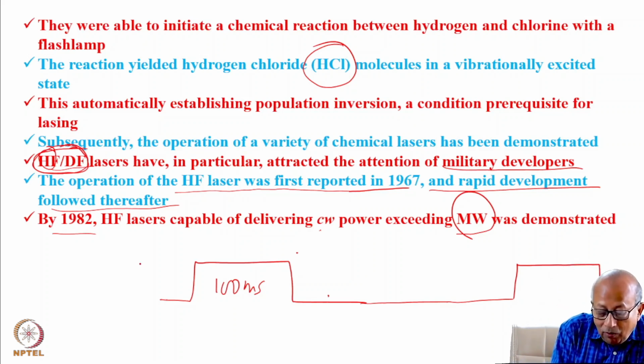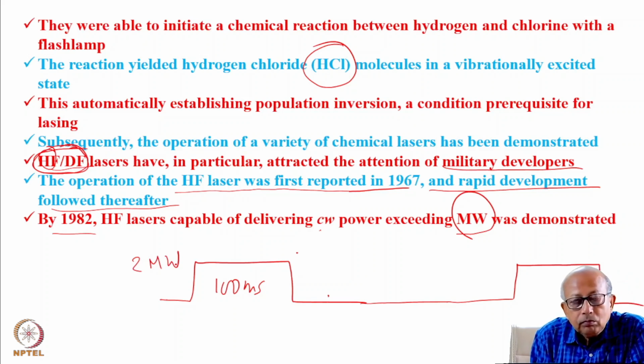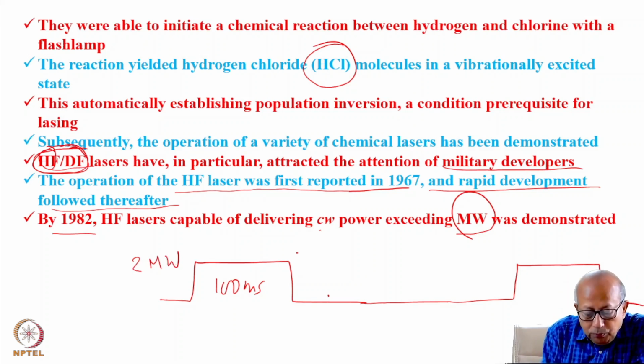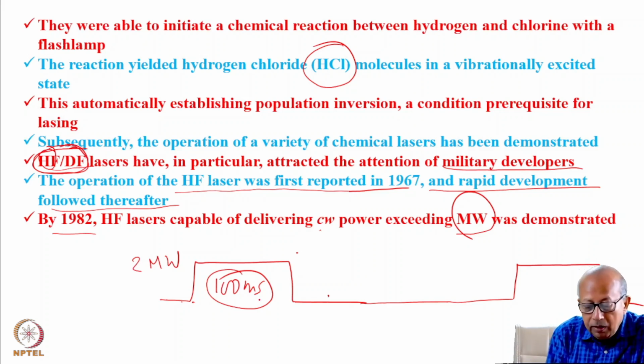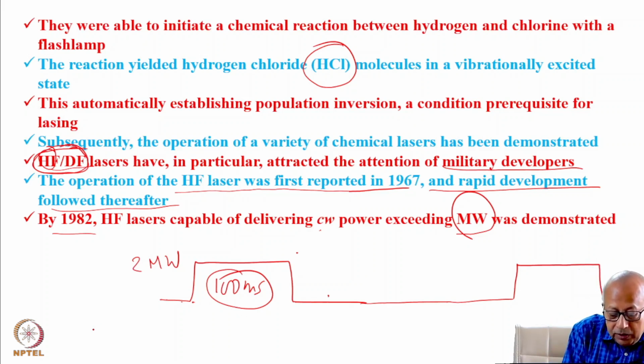But the power is say 2 megawatt. Now, if you produce 2 megawatt optical power, coherent optical light, for 100 milliseconds, then what will be the energy that will be confined within this time, 100 milliseconds? It would be basically 2 into 10 to the power 6 watt, that is 2 megawatt.